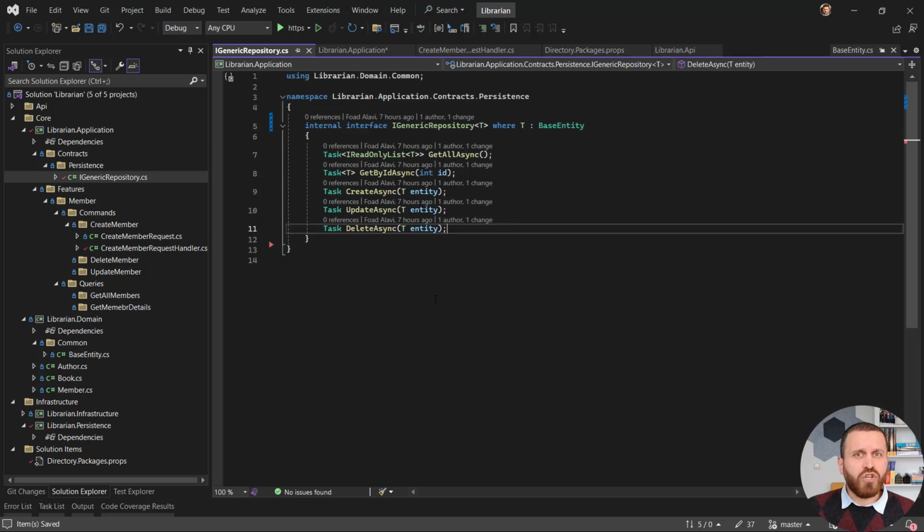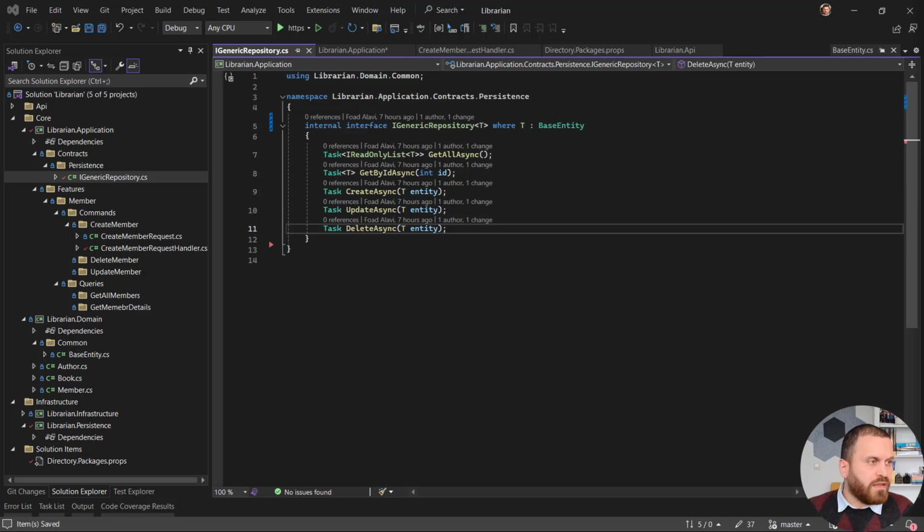But before jumping back to my handler, I like to create one specific repository or one specific interface for each domain model that I have. You may think that it is overkill. We have one generic repository and we can do whatever we want with it. But trust me, just wait for some sessions and some other videos. You will realize this separation of concerns will help us in organizing good code. And as I told you, clean architecture is equal to a guardrail for writing code.